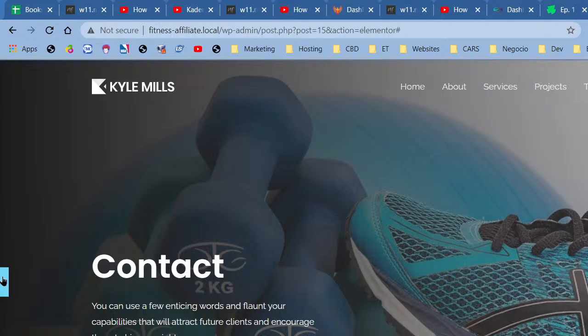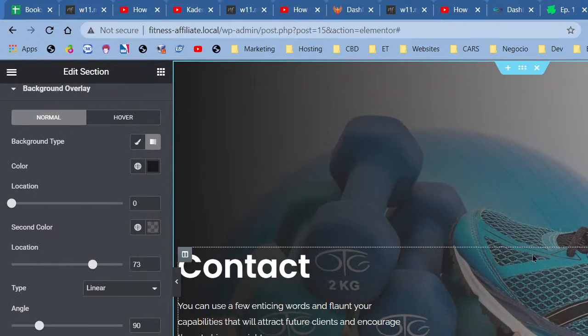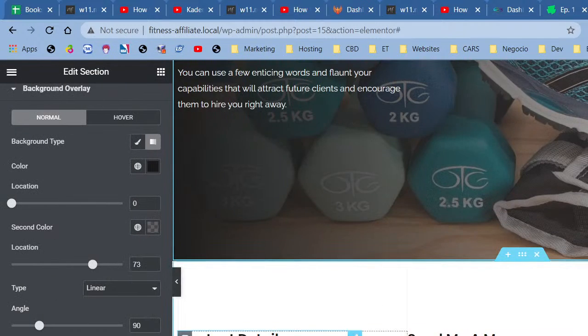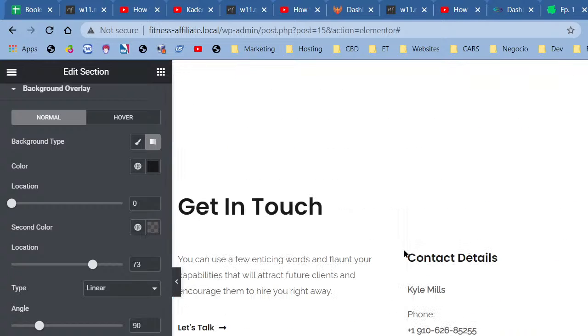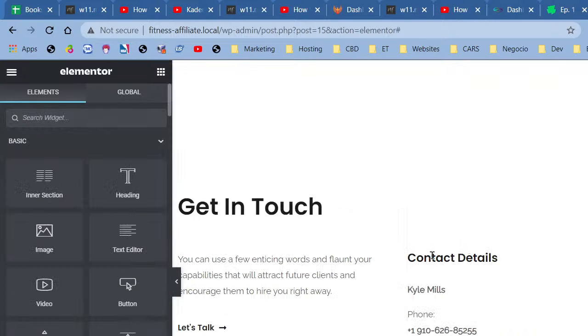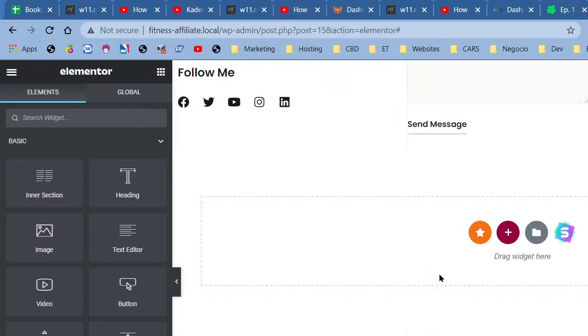Okay, so let's see what's going to happen next for us. We have the contact page, and beneath it we have contact details, send me a message, and a few other options, right? I'm going to change these headings to purple. These subheadings, I'm going to change them to purple. To change it, you just click on it, right? But this one is not coming up. I don't know why. Let me save.